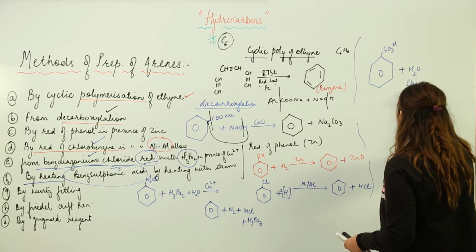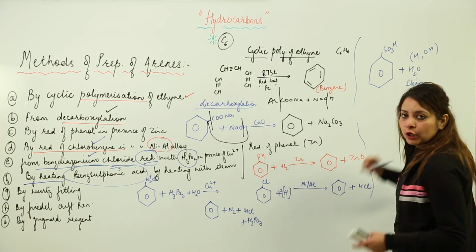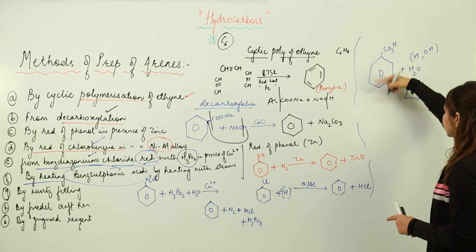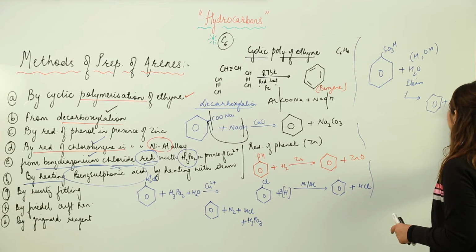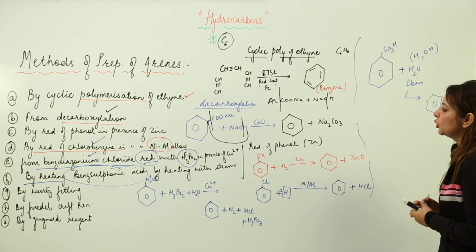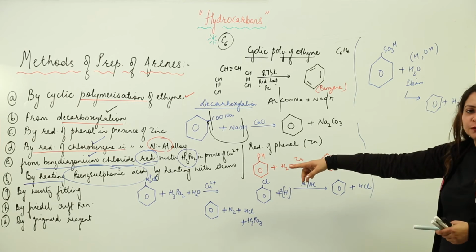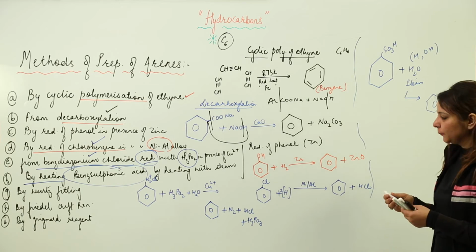So when we heat it with steam, H, because water splits as H and OH, right? So H is supplied to this benz-sulfonic acid, and it transforms into benzene, and OH goes to SO3H, which transforms into sulfuric acid as a byproduct. So this is how by heating benz-sulfonic acid with steam you can form the arene, that is the benzene.